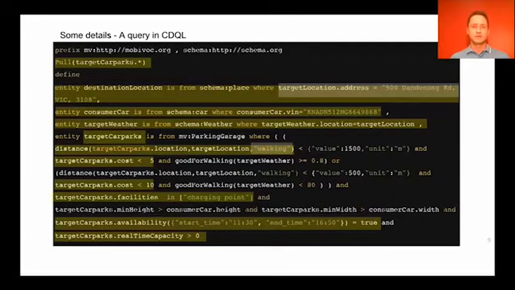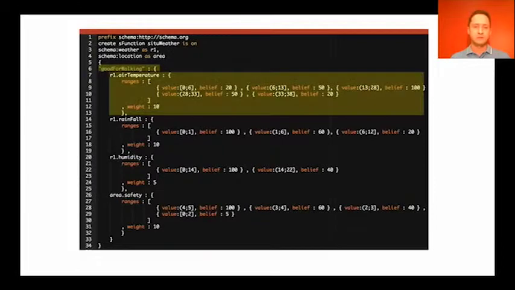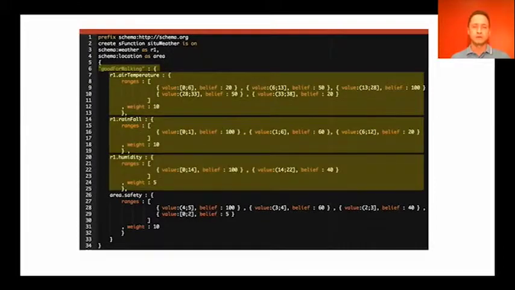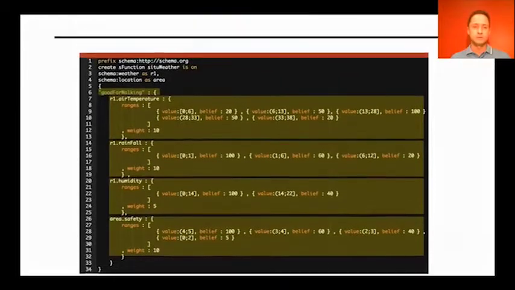The decision about the car park choice can also depend on the weather. We have defined a situation function good for walking, which you can see on the screen now. It defines the ranges of temperature, rainfall, humidity, safety of the area, and other parameters which form the good for walking situation for Claudia. These parameters can differ for each person to suit their preferences.